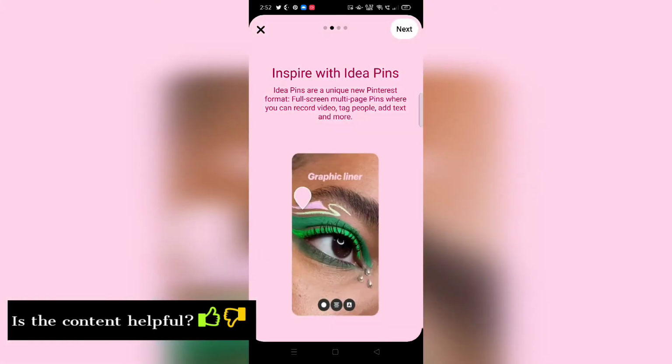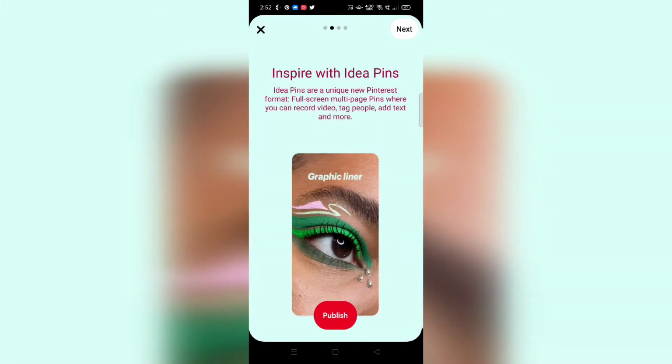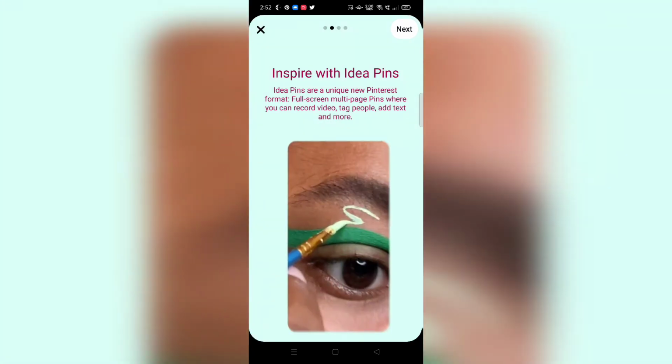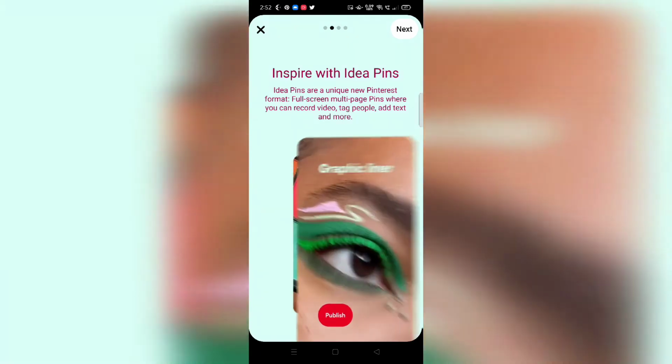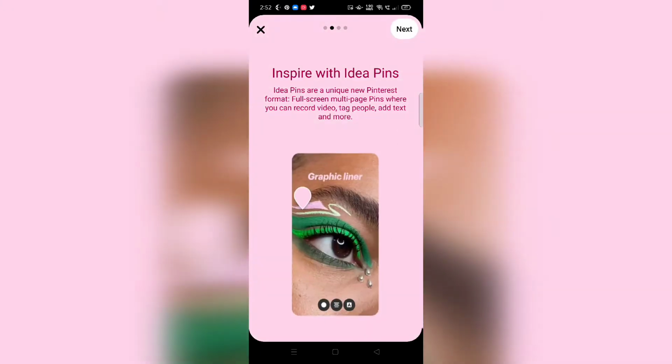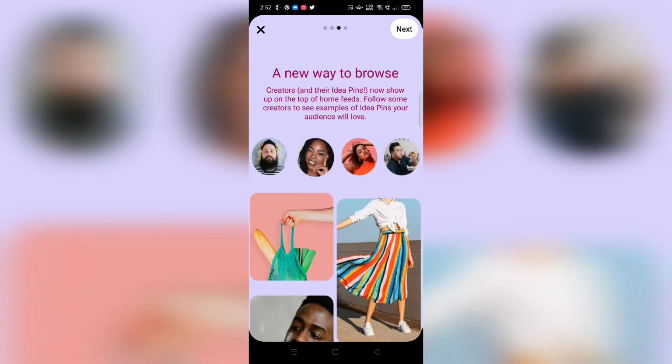Idea pins are a unique new Pinterest format, full screen, multi-page pins where you can record video, tag people, add text and more. If you haven't yet turned on the idea pins feature on Pinterest, you can check it out. It's a really cool feature, and I'm going to show you at the end of this video how it's helping me. I just uploaded a pin day before yesterday, and it is giving me a good amount of impressions. Anyway, coming to this: a new way to browse creators and their idea pins.